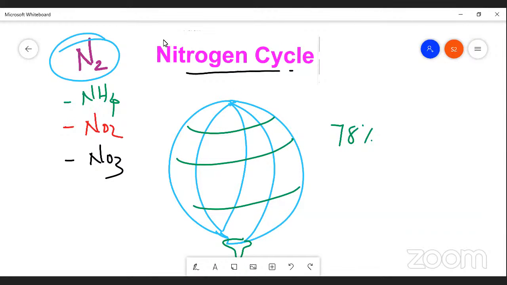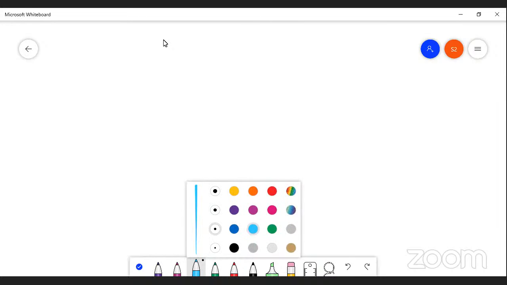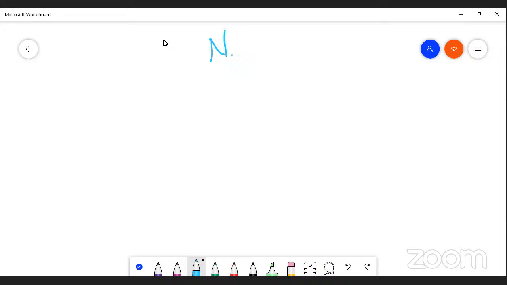Next, we pass on to how this nitrogen is cycled from the atmosphere to living organisms, and from living organisms to non-living. I'm talking about this N2, or nitrogen, which is cycled.